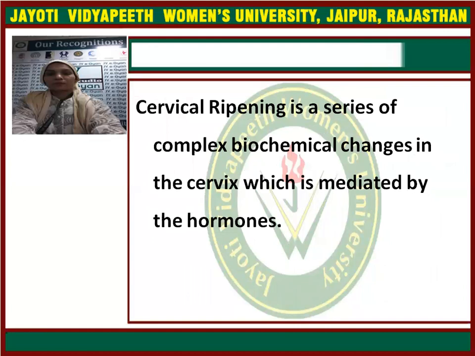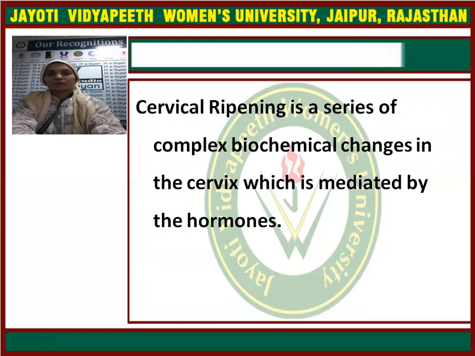Cervical ripening is a series of complex biochemical changes in the cervix which is mediated by the hormones. So, what is cervical ripening? It is a series of biochemical changes taking place in the cervix, mediated by hormones. Whatever hormones are secreted during pregnancy at term and at the initiation of labor, the biochemical changes they mediate in the cervix are called cervical ripening.